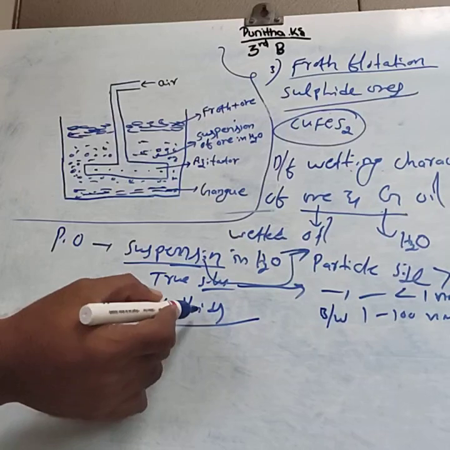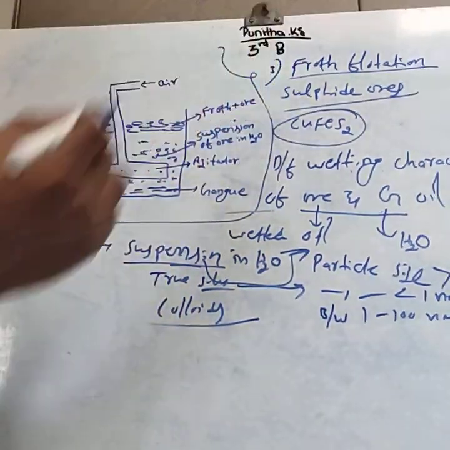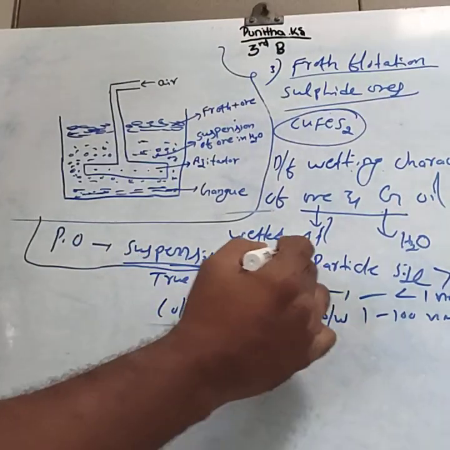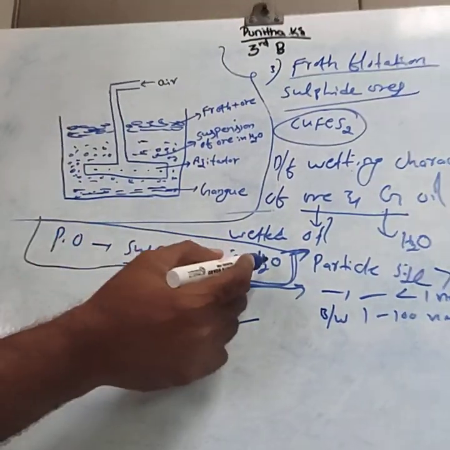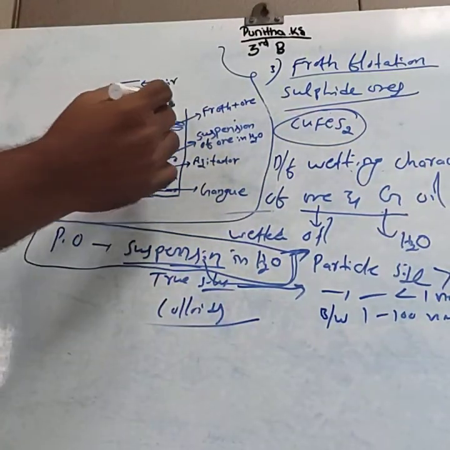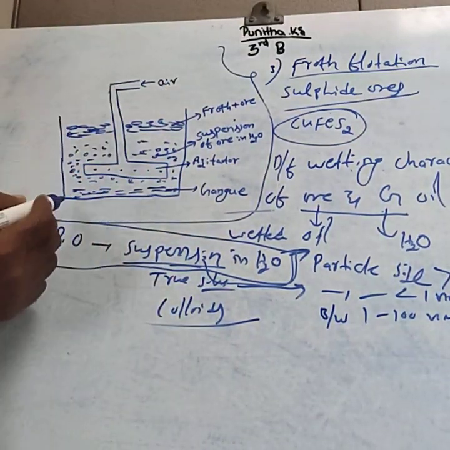These are the three types of solution. In the froth flotation process, the powdered ore is taken as a suspension in water, in an iron tank.